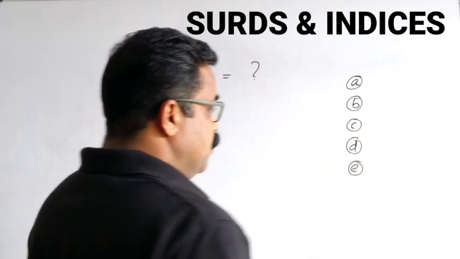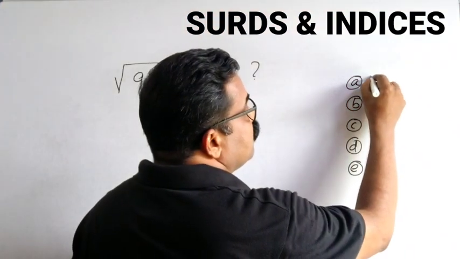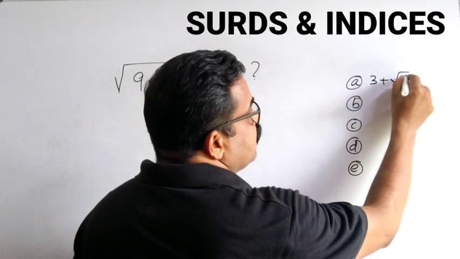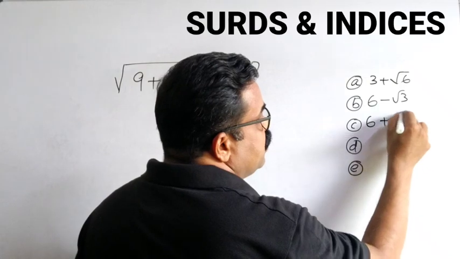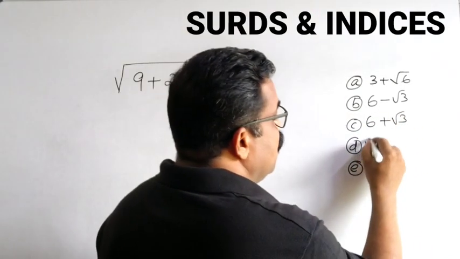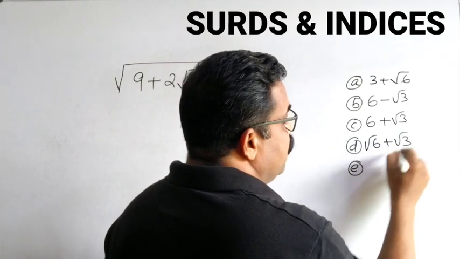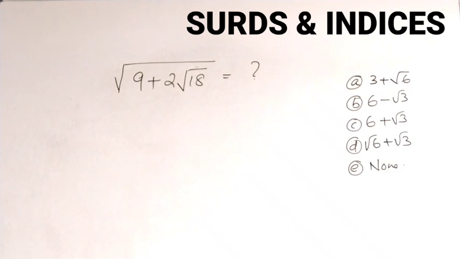The options are 3 plus root 6, 6 minus root 3, 6 plus root 3, root 6 plus root 3, and none of these. 5 options are also given to you.